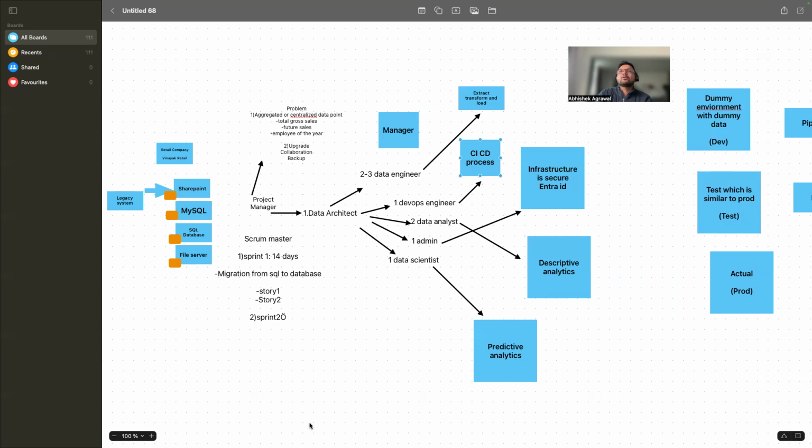But this is also very important, because in general in interviews people ask, what is your team size, what are the different roles you have handled? Then you can tell them about these different roles. This helps you answer many interview questions, such as what is your team size, what is the problem statement you have solved, who were the different members in your team, what is your role, and what is your day-to-day role. All of this helps you answer those questions.